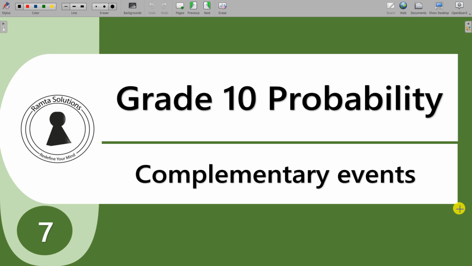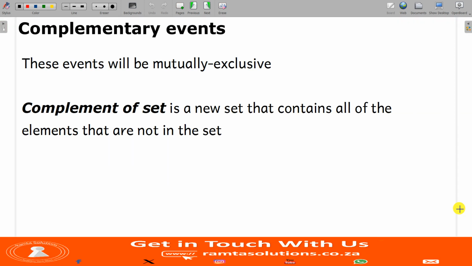Today on your lesson 7, we're looking at complementary events. When two events are complementary, they will be mutually exclusive. Now, in order for you to understand this complementary event, you should know that a complement of a set is basically a new set that contains all of the elements that are not in the set.